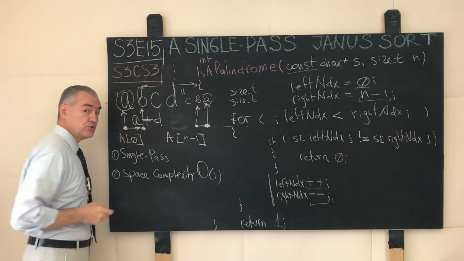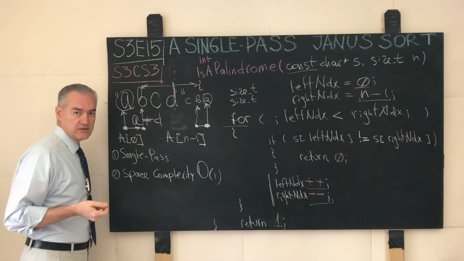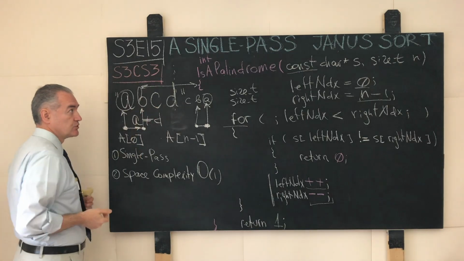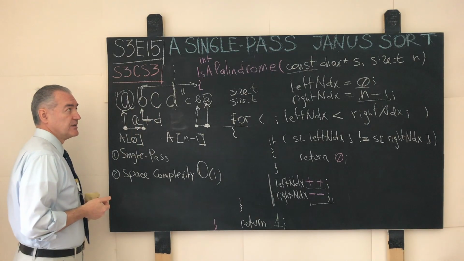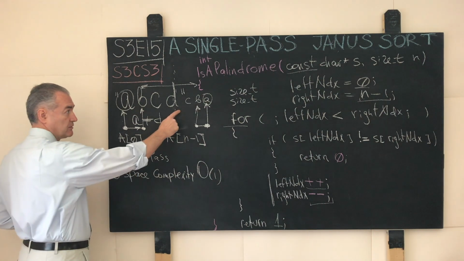Is this the only way to determine whether a given input string is a palindrome or not? Evidently not. Like I said before, the other way in which it is possible to determine if the given input string is a palindrome or not is to make a copy of the input string.